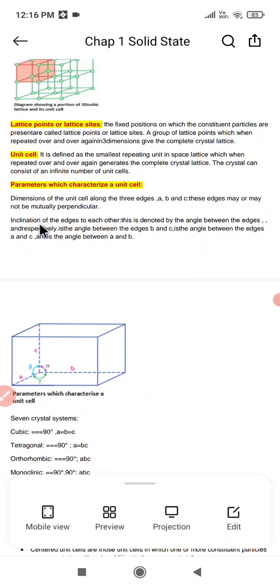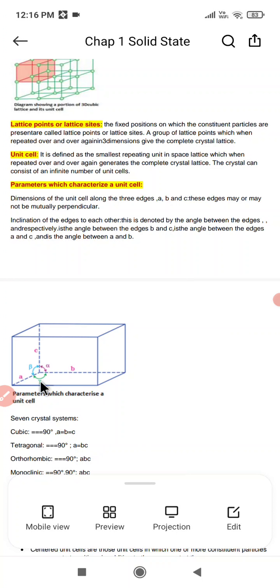After that we discuss the inclination of the edges to each other. This is denoted by the angle between the edges. As you can see, this is a, this is b and this is c, lengthwise, breadthwise and heightwise, and these angles are alpha, beta and gamma.